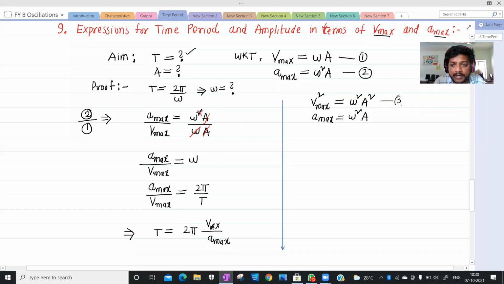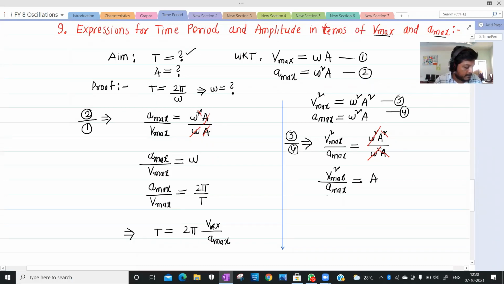If I do equation 3 by equation 4, V maximum square by A maximum is equal to omega square A square by omega square A. From this, omega square cancels, A gets cancelled. We are left with V maximum square by A maximum equals capital A. This is what the amplitude is. We have A equals V maximum square by A maximum.